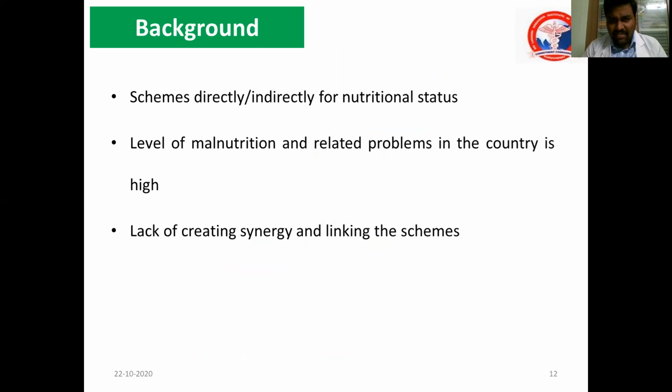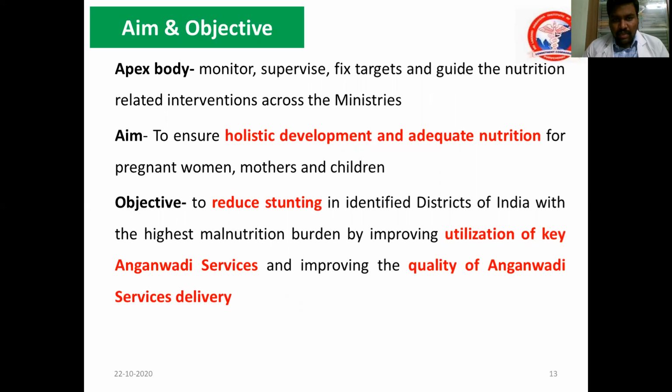It has various strategies under this. The main strategies will concentrate on reducing the level of malnutrition and creating a synergy and convergence mechanism, in order to make the beneficiary group nutritionally sound. The main apex body, whose structure we will see in the organization structure, monitors, supervises, fixes targets, and also guides the nutrition related interventions.